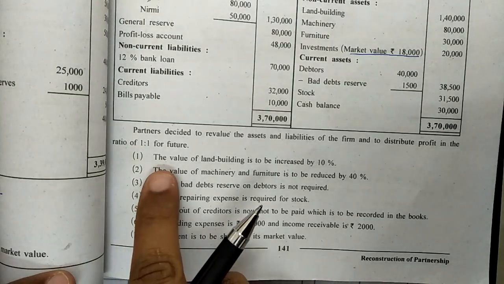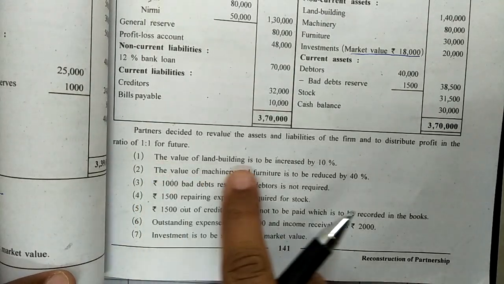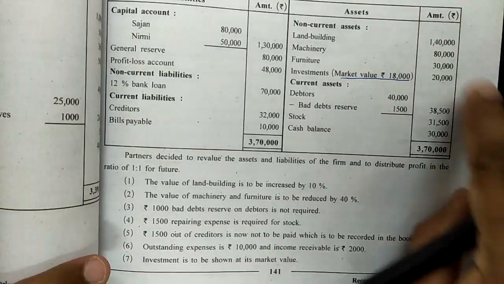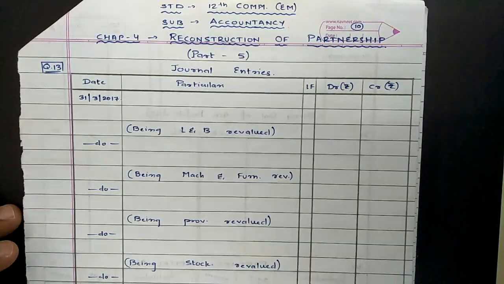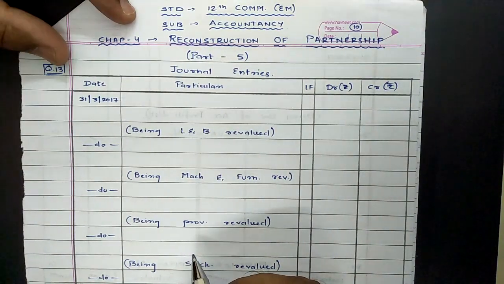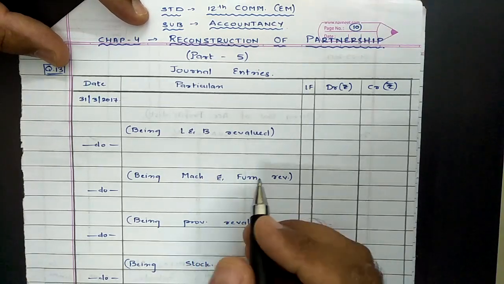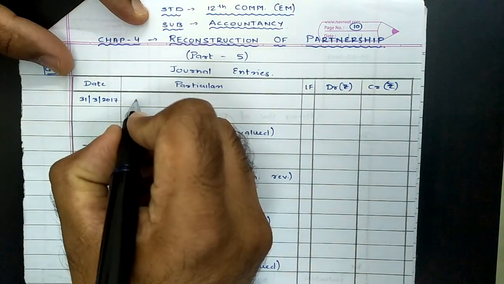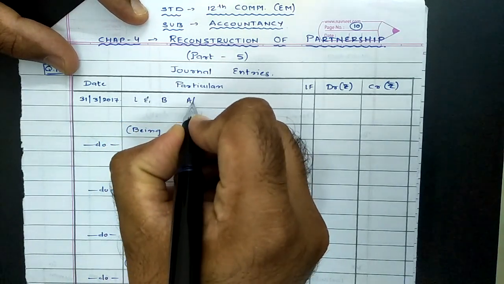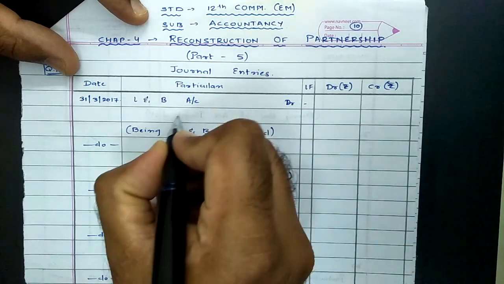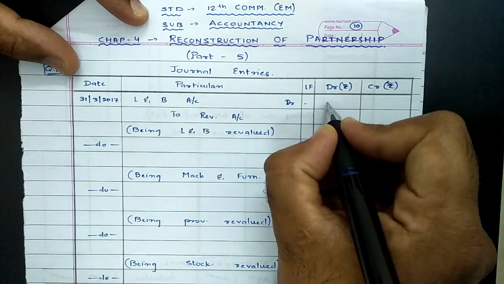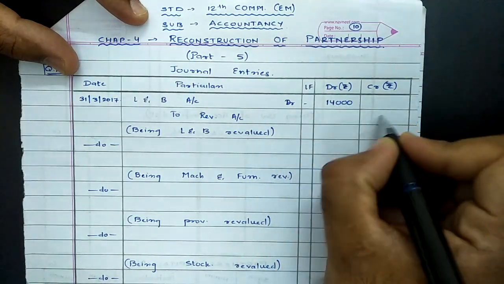So first transaction, let us go through the adjustment first. The value of land and building increased by 10%, whereas previously land and building were worth rupees 1,40,000. As we are required to increase the value of land and building by 10%, from 1,40,000 we need to increase to 1,54,000. The increase in value of land and building will be our profit, and as the value of an asset increases it has to be debited, so the entry will be land and building account debit to revaluation account, amount rupees 14,000.